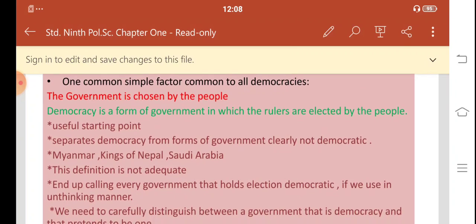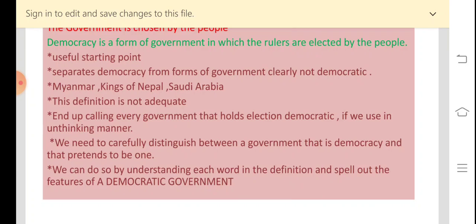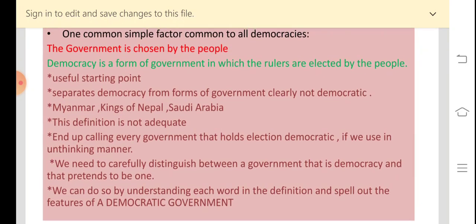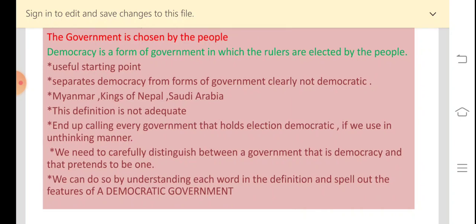Once again, democracy is a form of government in which the rulers are elected by the people. This definition is a useful starting point, and it is useful because it separates democracy from forms of government clearly not democratic. For example, in Myanmar, there is army rule.